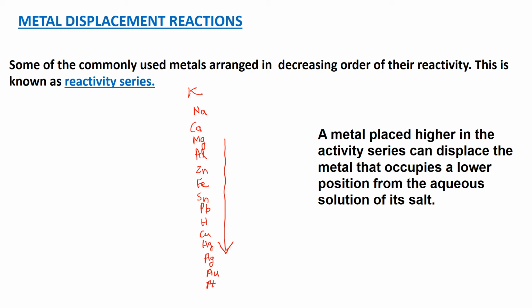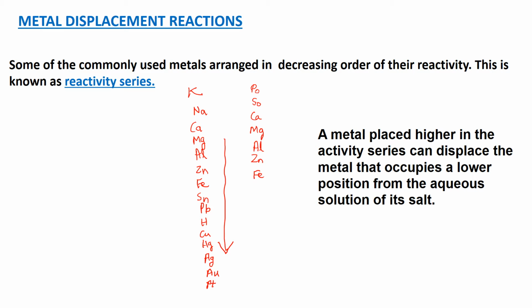Now how to remember all these metal names? How can we arrange them one by one according to their reactivity? For that you have to remember one mnemonic, that is Po, So, Ka, Mg, Al, Zin, Fe. Very simple, right? Posoka, Mg, Al, Zin, Fe. You have to write the symbol for this.